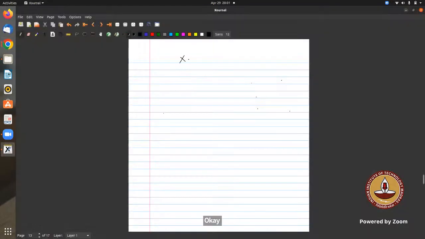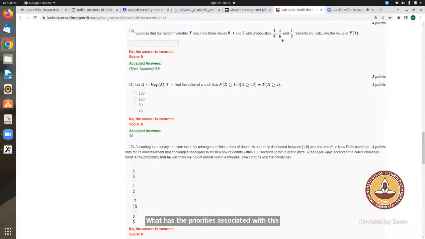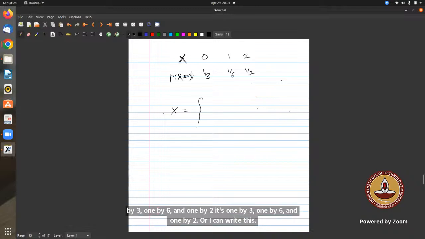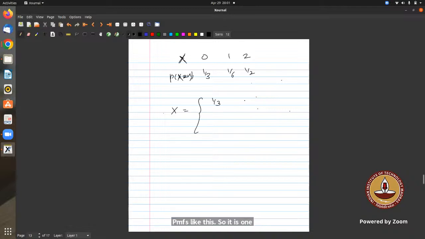So just make it a PMF for 0, 1, 2, right? The probabilities associated with this are 1 by 3, 1 by 6, and 1 by 2. Or I can write this PMF like this: it is 1 by 3 when x equals 0, 1 by 6 when x equals 1, and 1 by 2 when x equals 2.